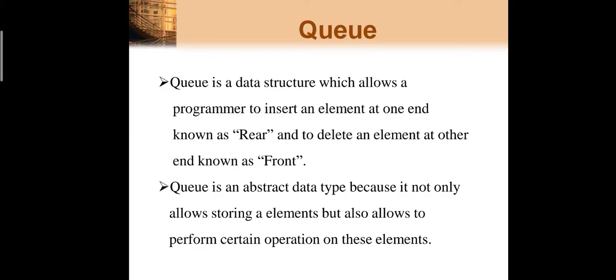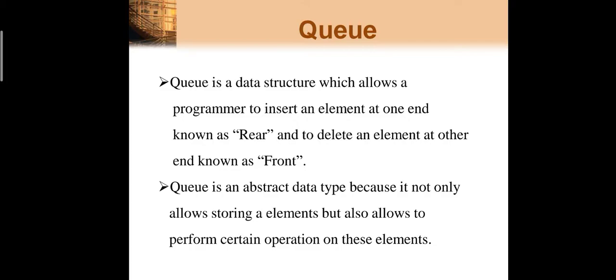That means one after another. The elements are placed in the data structure one after another. Such types of data structures are called linear data structures. So queue is a linear data structure which allows a programmer to insert an element at one end, that is called the rear, whereas to delete the element from another end, that is known as the front.